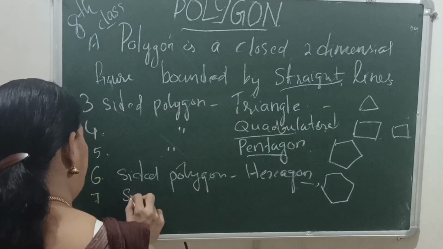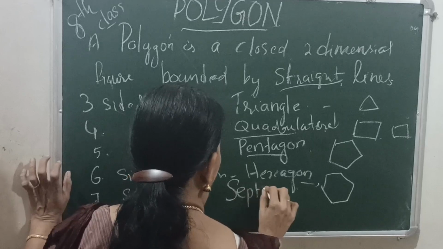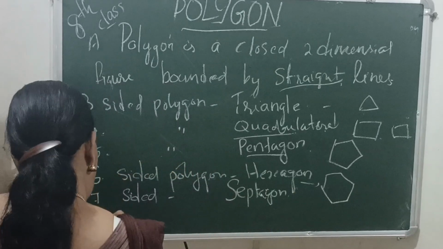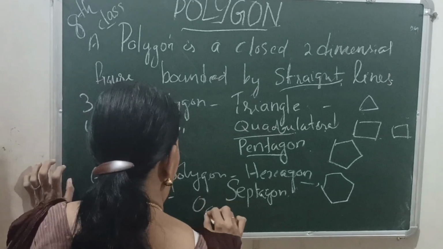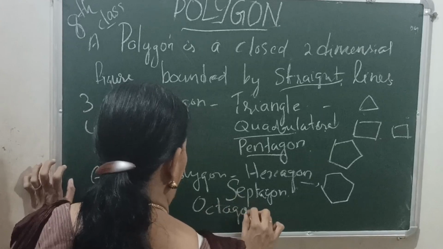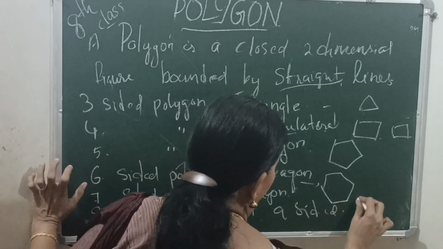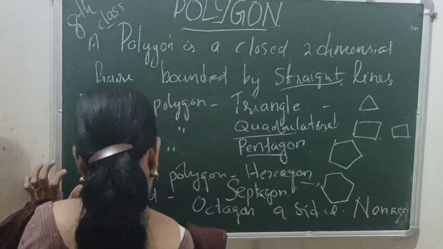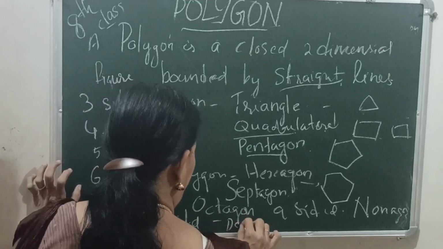Then a 7-sided polygon, septagon, a closed figure with 7 sides. An 8-sided polygon, octagon. Then 9-sided, nonagon, and 10-sided, decagon.